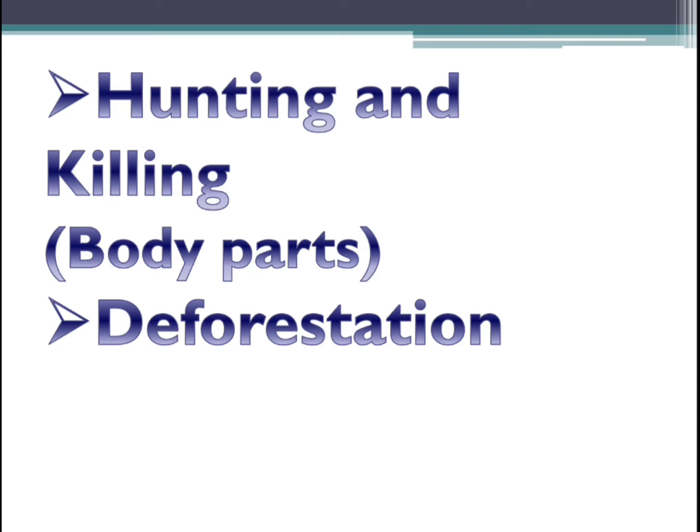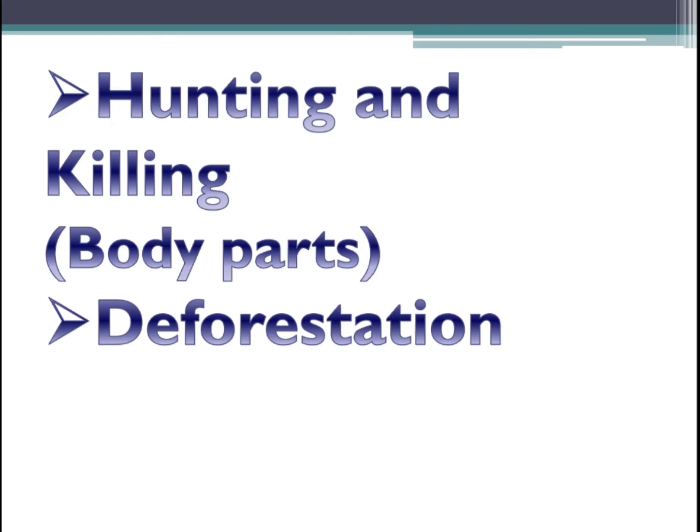As they go in search, they get into the cities and towns where people hunt them. They think it will attack us, so before that we will attack and kill it. In that way, animals are losing their lives. In some cases, they can't find water and food, and they die because of starvation. So deforestation is also affecting the animals.